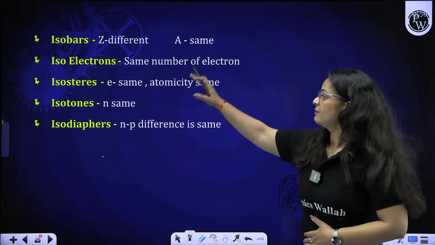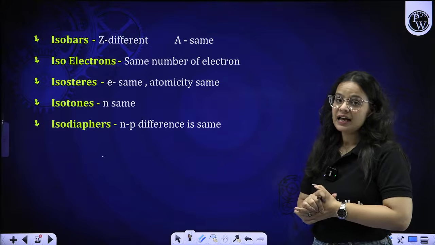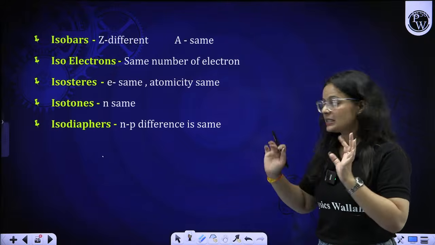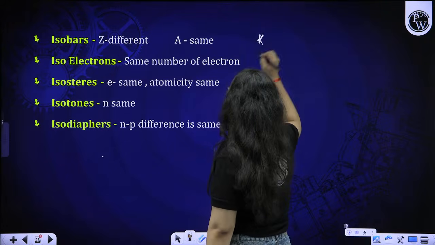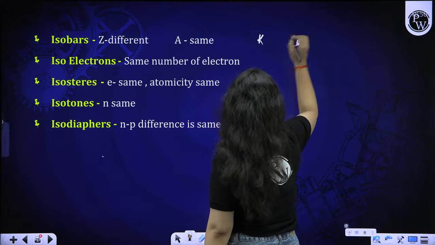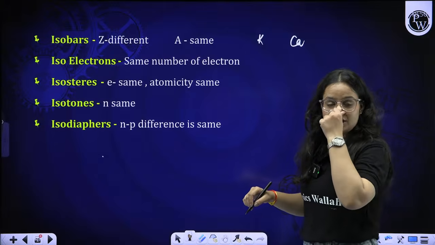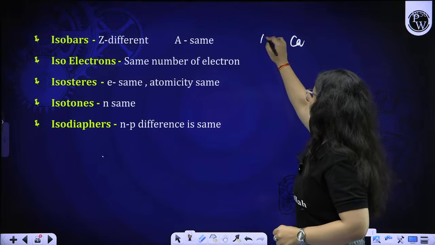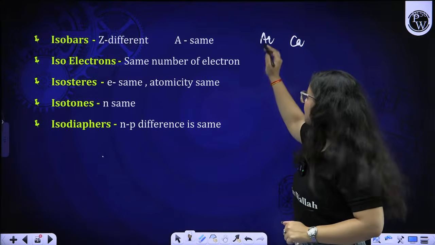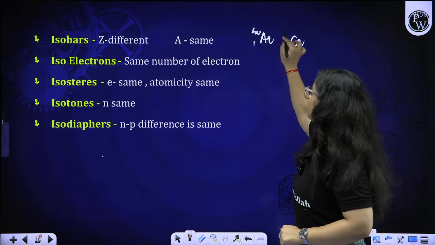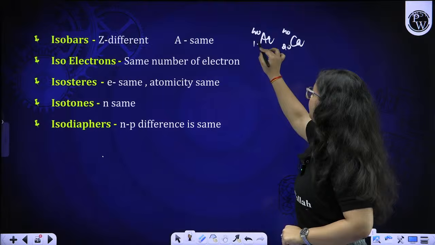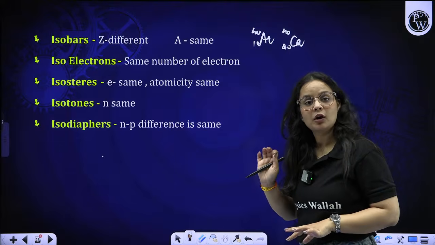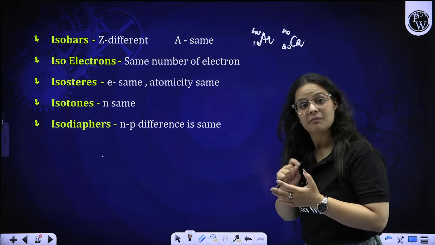First of all, we have isobars. Isobars have the same mass number but different atomic number. For example, we have potassium and calcium, or argon can also be taken over here as an example. So their mass number is the same but atomic number is different.